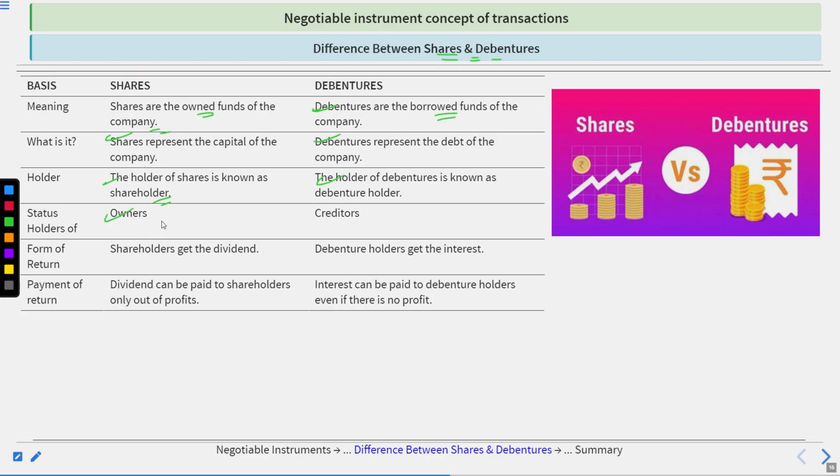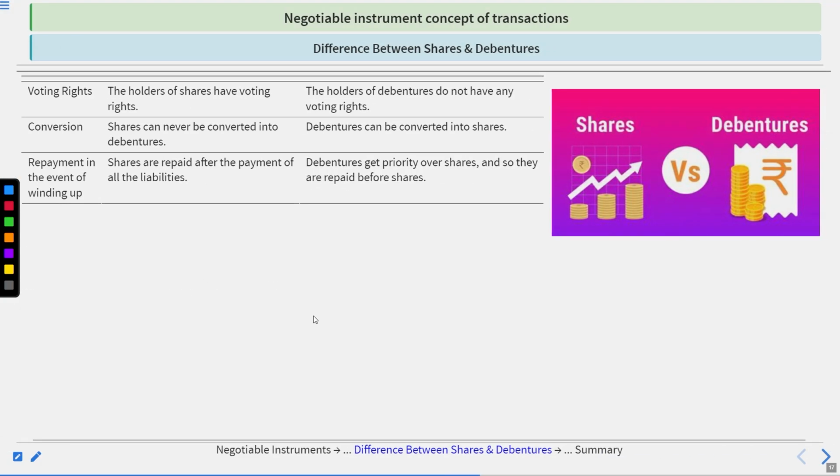The status of holders of shares: they are owners. The status of holders of debentures: they are creditors. Form of return: shareholders get a dividend on profit. Debenture holders get interest on a fixed basis. Payment of return: a dividend can be paid to the shareholder only out of profit. Interest can be paid to debenture holders even if the company does not have a profit, because the company is obliged to pay it to the holder.